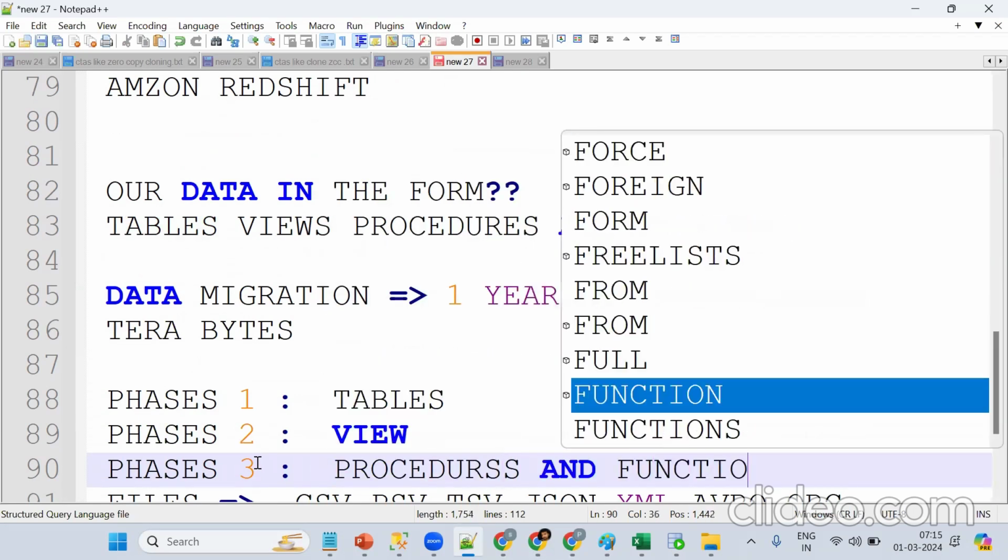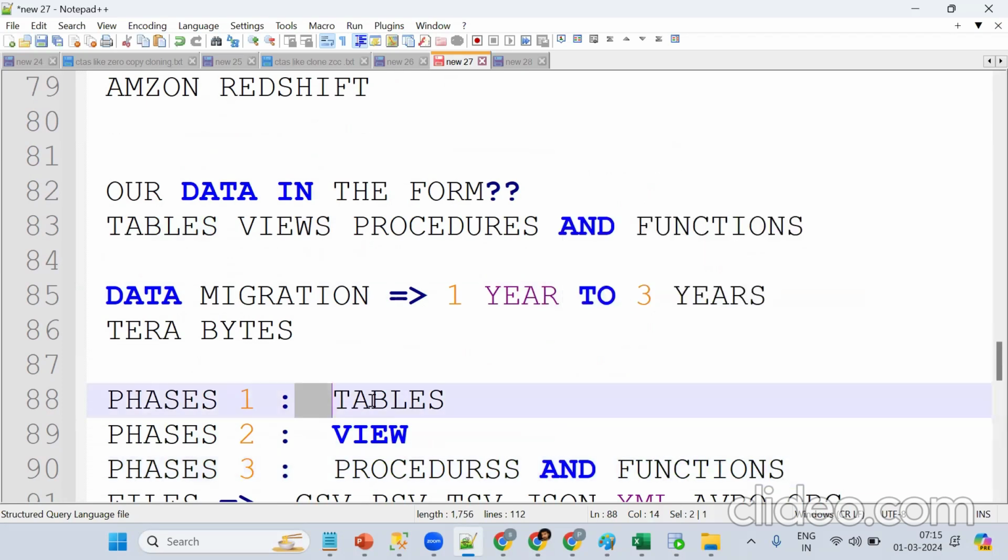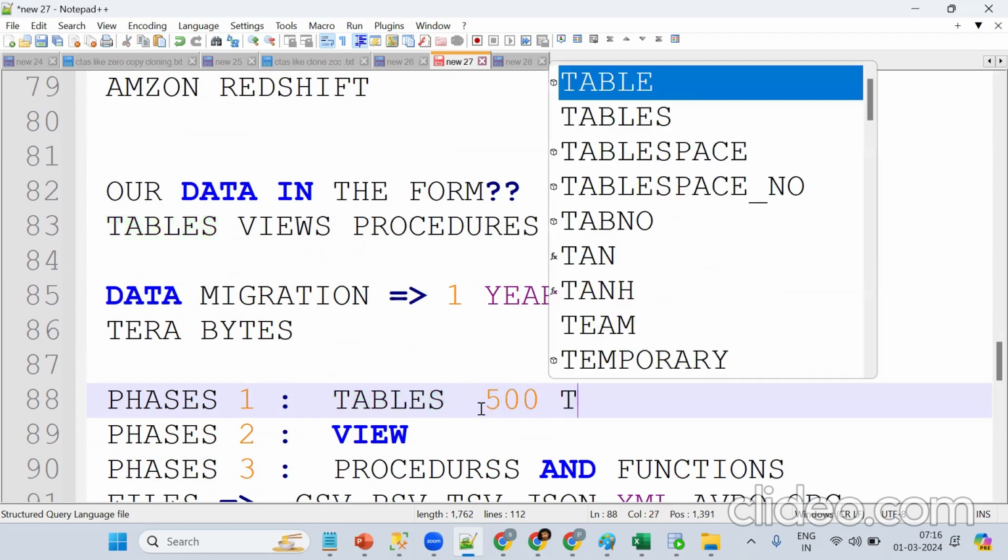Tell me your guess, how many tables can we migrate in a project? How many tables will be there? Any idea? Any guess, approximately? Multiple tables, that's fine, but give me a number. 500 tables. Okay, it will be more than that. 500 plus tables will be there, 500 to 1000.